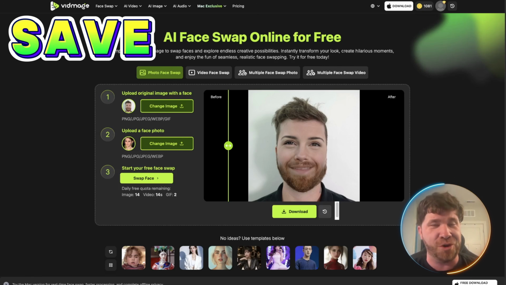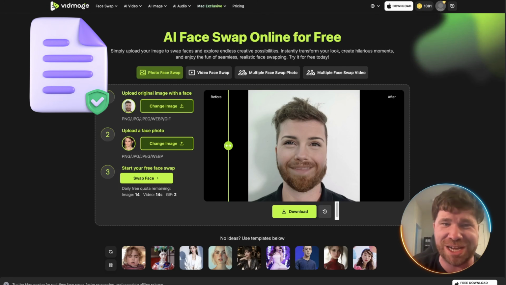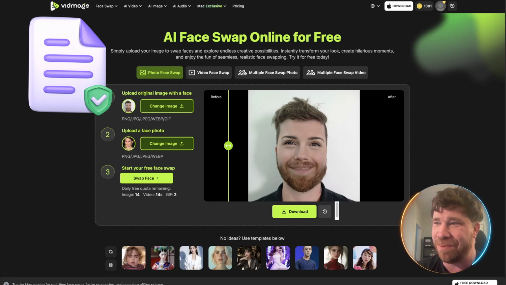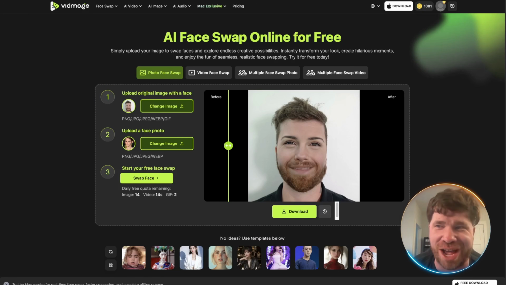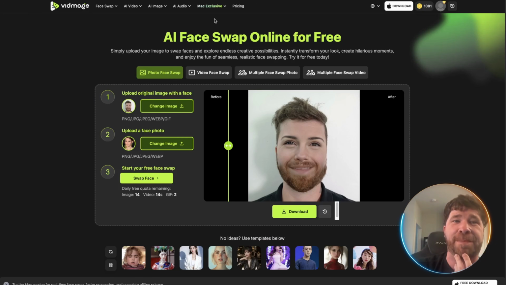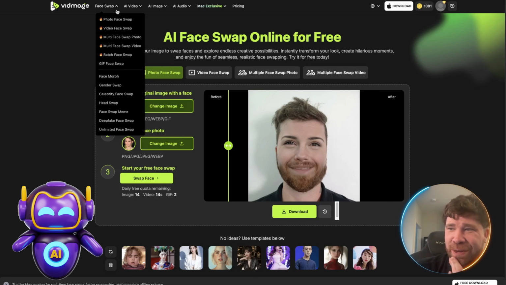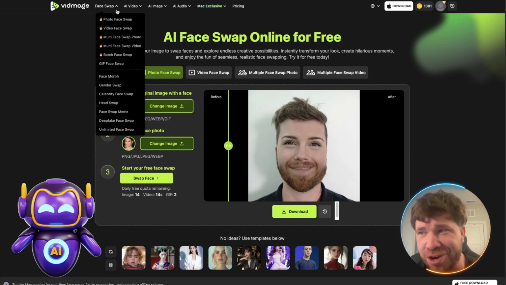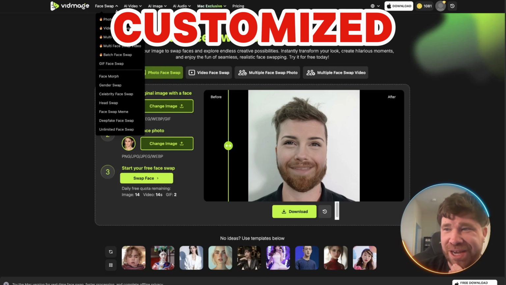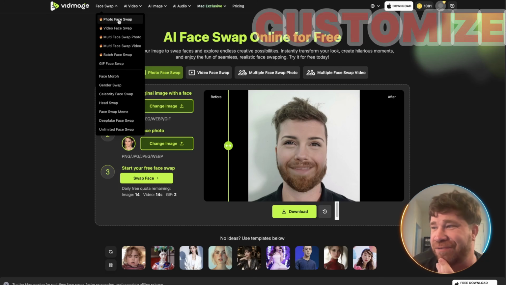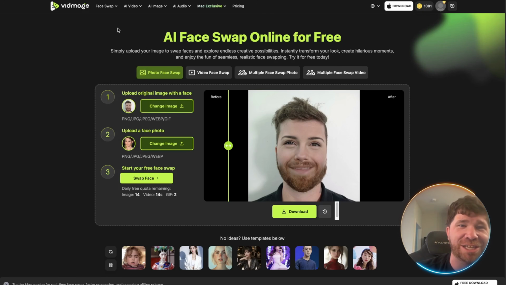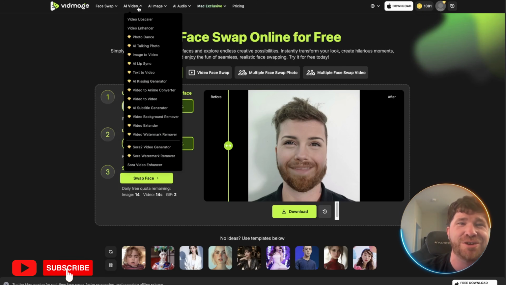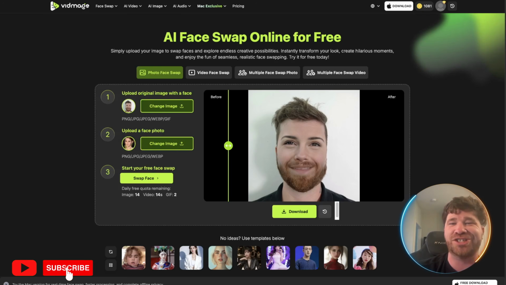You can save all your swap faces. Very important you guys understand that. You can actually save them right here in the platform. You can make it even faster and generate new memes the next time that you log in. This is a perfect AI tool, especially for effortlessly turning yourself into customized, highly shareable reaction GIFs and stickers literally within seconds. All right, so you guys can see that over here. A lot of things that you could do. We even have AI video. There's just so much here.